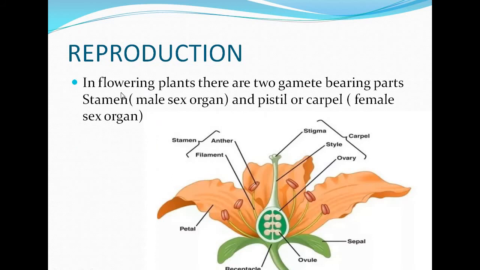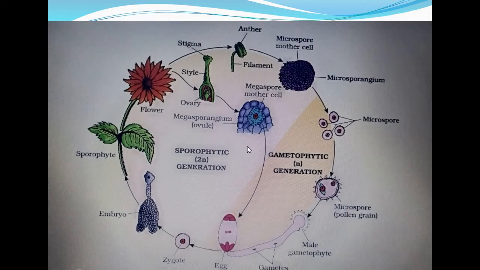So how do they reproduce? In flowering plants there are 2 gamete bearing parts, that is stamen or male sex organ. Like here is the stamen, here the slender filament-like stamen can be seen, and on the tip there is the anther, and this is the female sex organ that is called stigma. Here you can see the ovules.